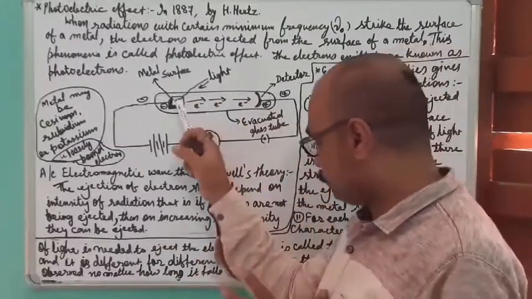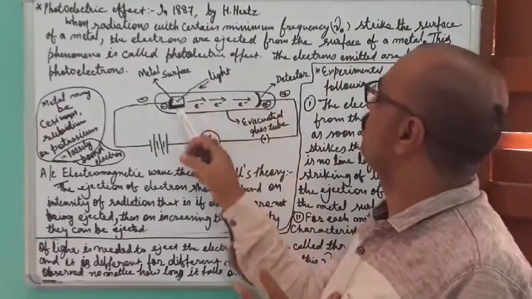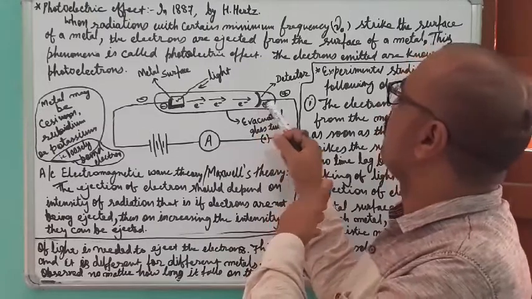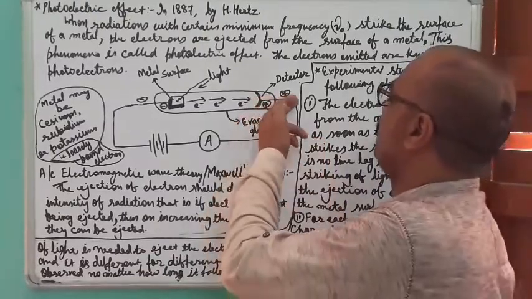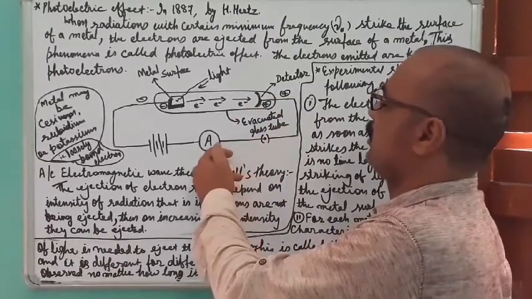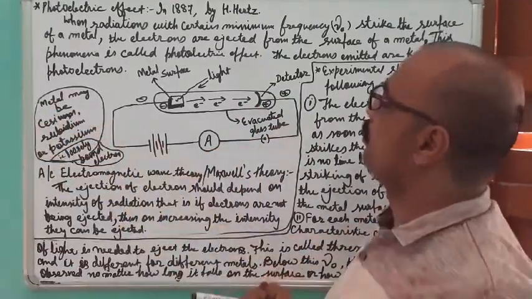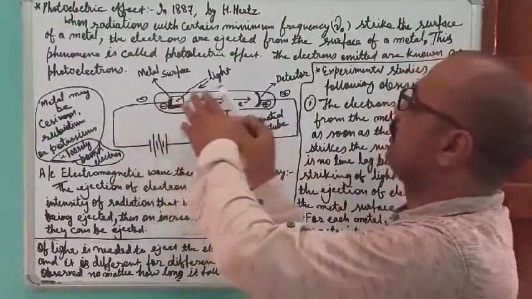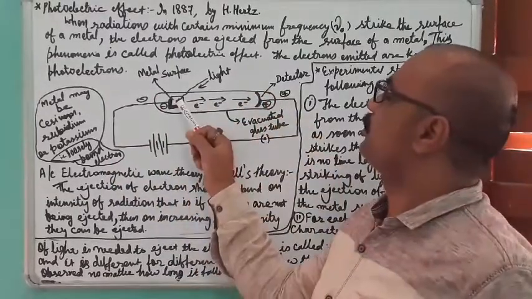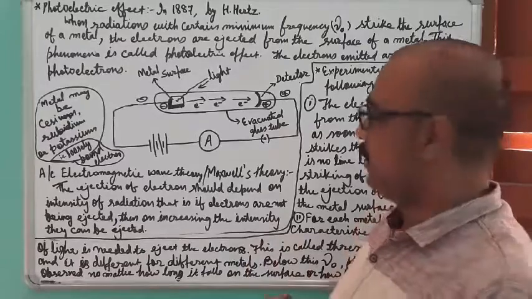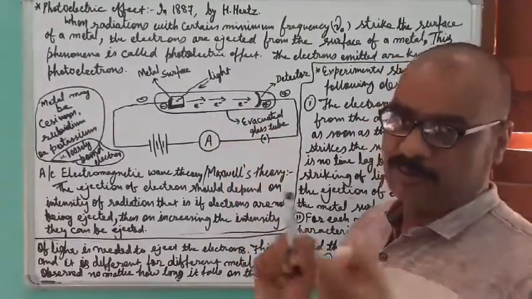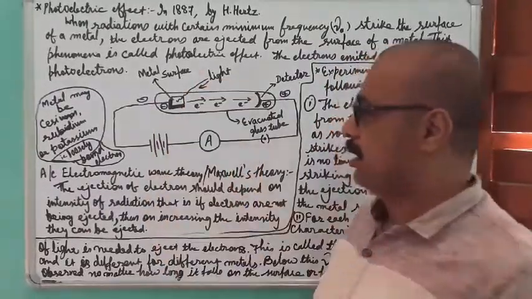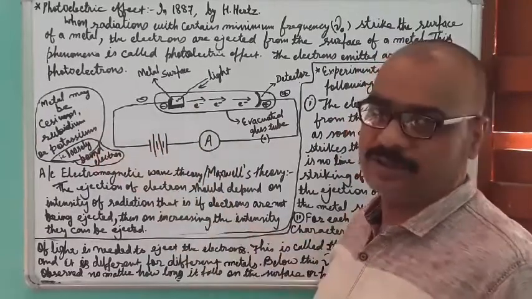Now this metal is inside the glass tube, which is evacuated. The other one is known as the detector, which receives the electrons and is made the positive terminal. From this positive terminal, electrons move through the switch and ammeter, and then to the battery. Like that, electronic current is moving. Electrons are released here and move towards the positive terminal, the detector. When these metals are put in this arrangement, only then does the metal release electrons.